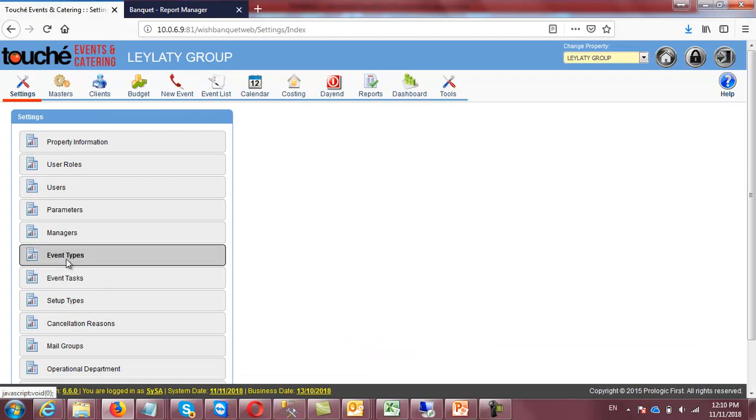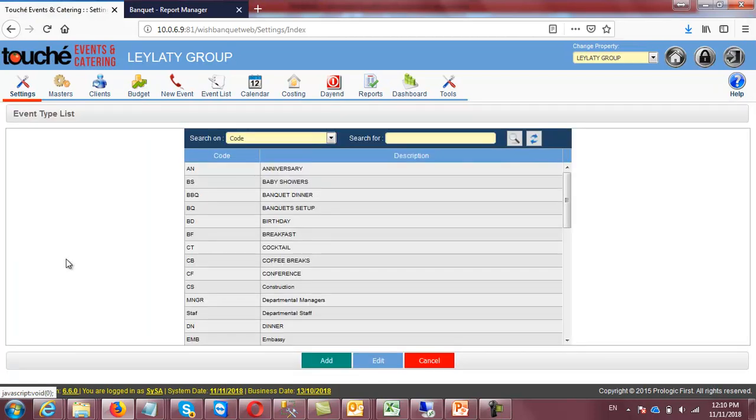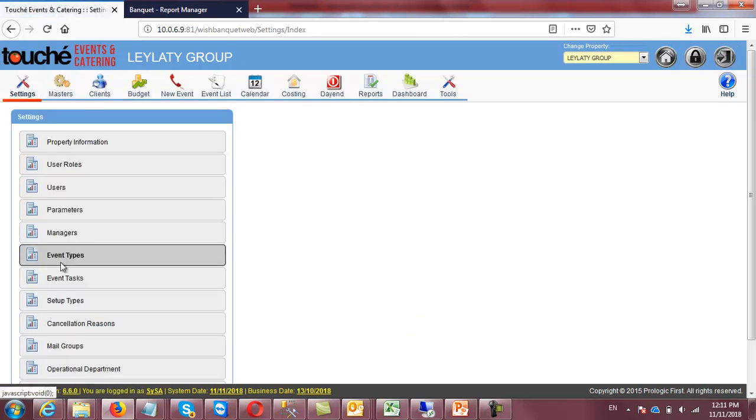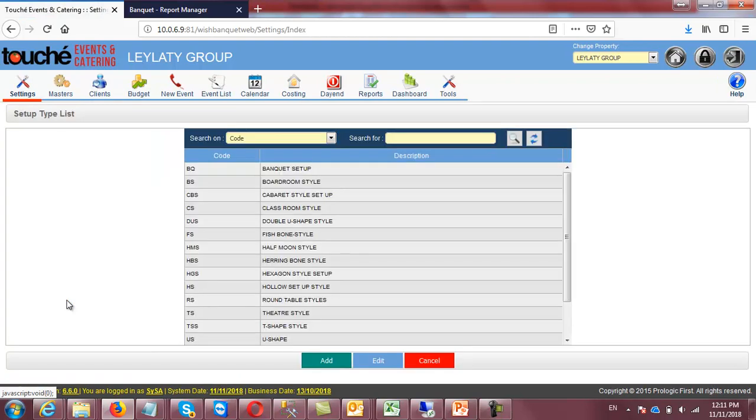Okay, event tasks, event types, U shape, V shape. So whatever birthday setup, we have the different setups which we are offering. Sorry, this one is the event type. Event type means the conference, anniversaries, birthday. So these are the event types which we are maintaining in our events. Okay, that one is the event setup types. In setup types, yes, the classroom style, U shape, V shape. How the setup we are going to maintain it in the event.